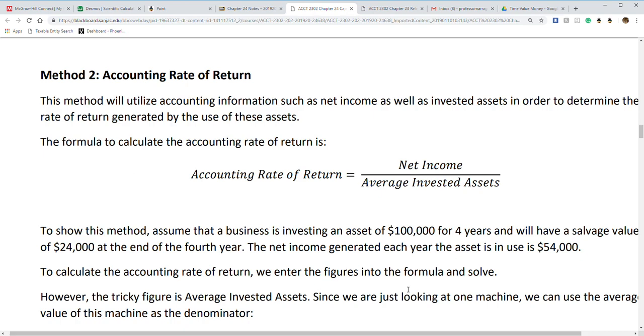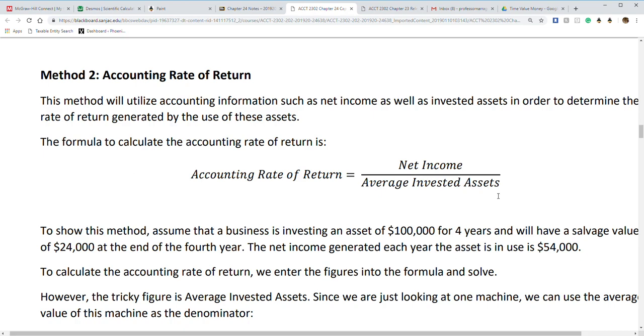Now, this is basically taking our net income and our invested assets and determining how much of a rate of return these assets are going to generate for us. Basically, are they going to do really good for us, or are they going to do really bad? So, with this, it's going to have this formula: accounting rate of return equals net income divided by average invested assets.